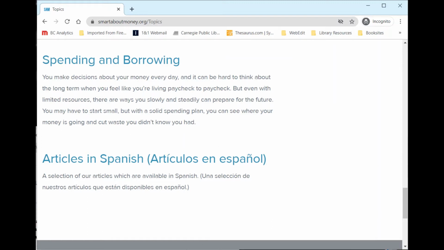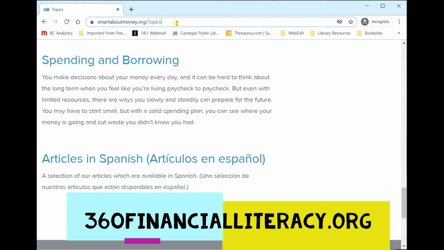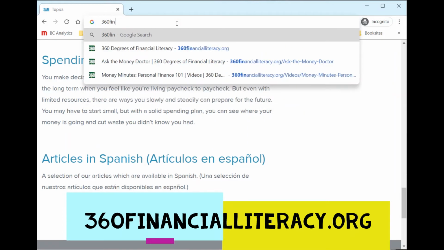So overall, this is a really informative and useful resource that covers a good range of financial topics and includes a lot of useful tools. Okay, so the next resource we are going to take a look at is called 360 Degrees of Financial Literacy, and we are going to head to their website at 360financialliteracy.org.